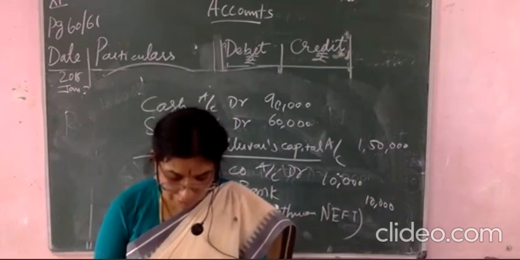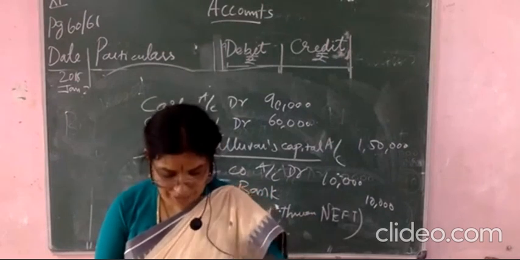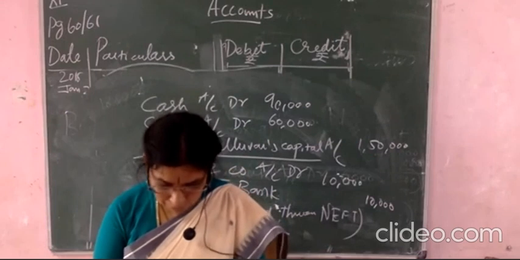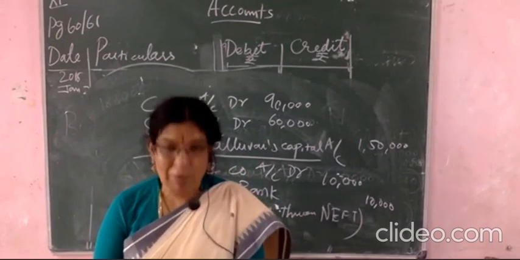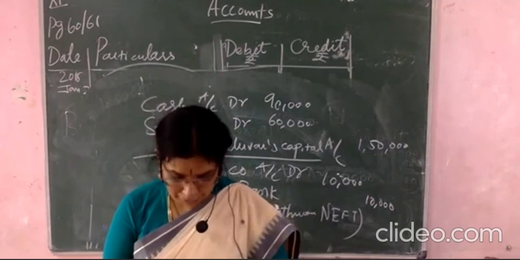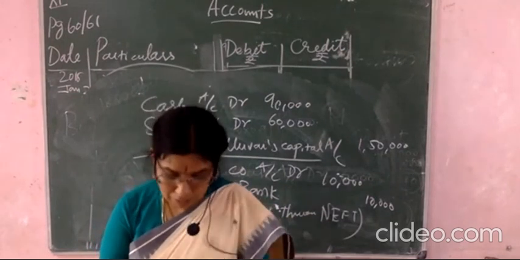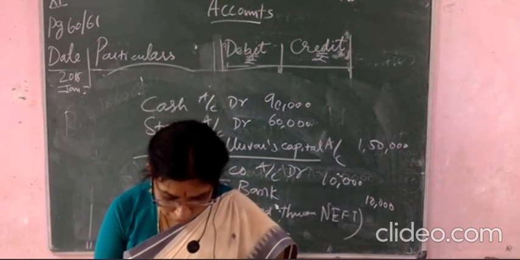Sold 5 sarees to AN company. There is no AN company in the previous statement, so this is the new one. Sold 5 sarees to AN company on the credit basis. You sold it; the money will come later on. First you sold 5 sarees to AN company on the credit basis, 4,000 rupees. Then after that you see AN company is there.